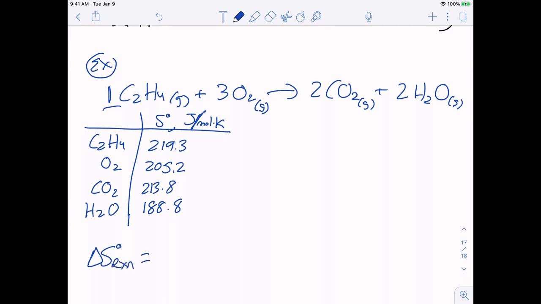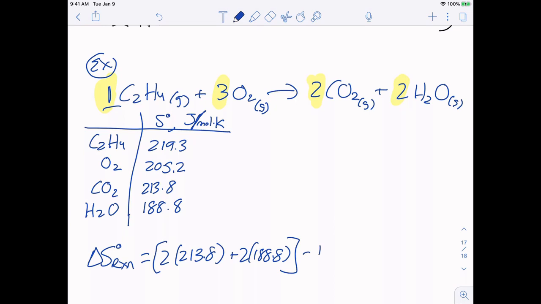So it's still just going to be sum of products minus reactants. Remember, we do need to multiply by those coefficients. So we do need to know that there's 2 moles of carbon dioxide and 2 of water, sorry, and then 3 oxygen and 1 C2H4. So I need to multiply my number for carbon dioxide by 2, and then add to that my number for water. And then that goes in brackets. And then from that, we're going to subtract the sum for my reactants.